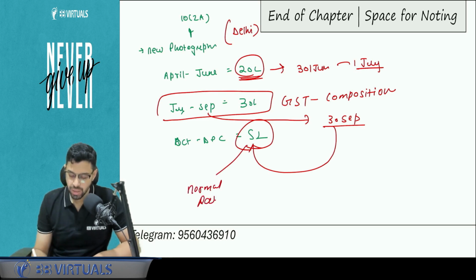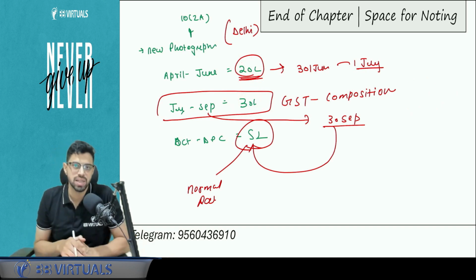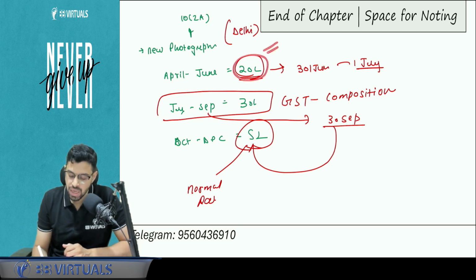So what did you learn here? That when he was not under the GST, still that turnover will be relevant for calculating the threshold. But when I talk about the payment of composition levy, the 6% payment that he will do, 3 and 3%, that will not be on 20 lakh, that will be on 30 lakhs. Why? Because payment will happen only when I am under the GST registration of composition scheme. But when I am not in GST, that will still be a part of aggregate turnover to compute the eligibility.